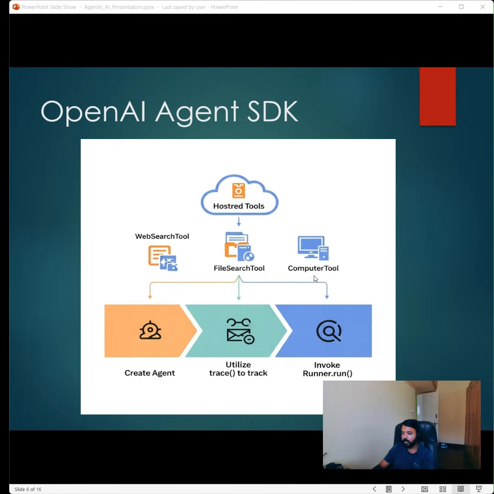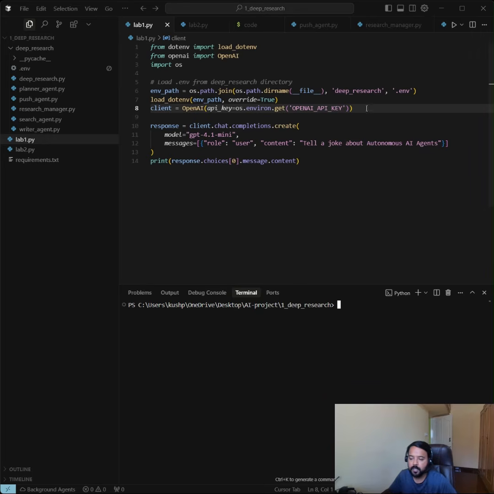Now we'll have a quick demo of this OpenAI Agent SDK, showing how we can create the agents. Let me open the IDE. Let's start the demo.